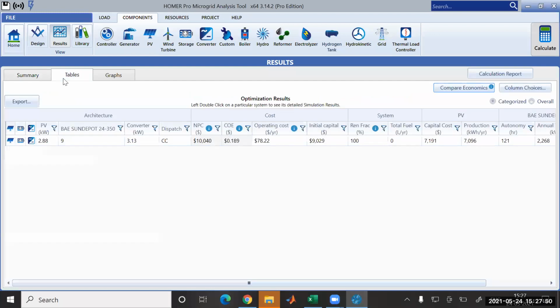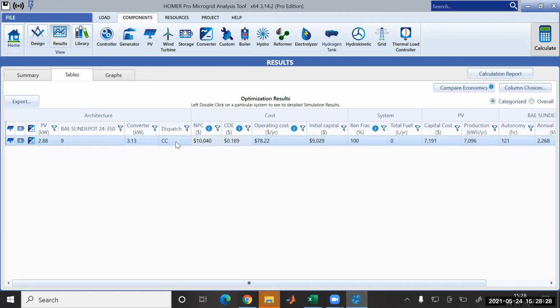We got, yeah, see, we got one particular area. Now see, that particular load we have assumed requires a 2.88 kilowatt PV system with a 924 volt battery setup, where the converter is used in a range of 3.13.